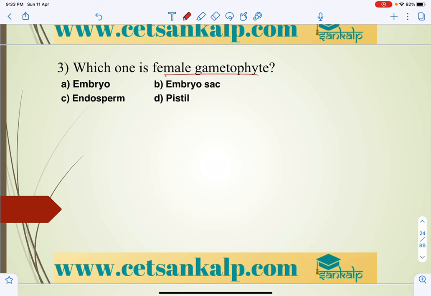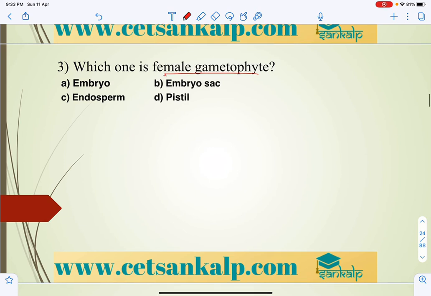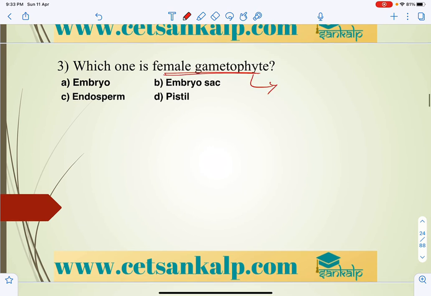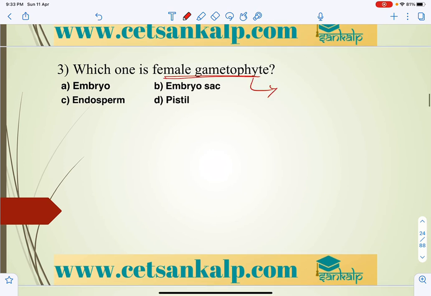Next, which one is the female gametophyte? We already mentioned that the mature female gametophyte is called the embryo sac, the 7-celled, 8-nucleate stage, which is obtained during development after megasporogenesis.